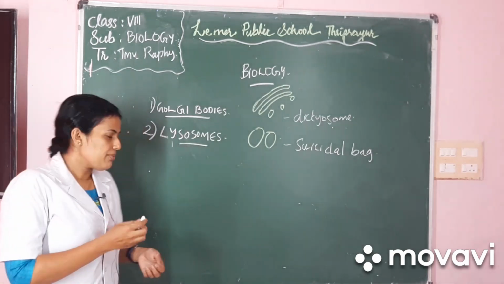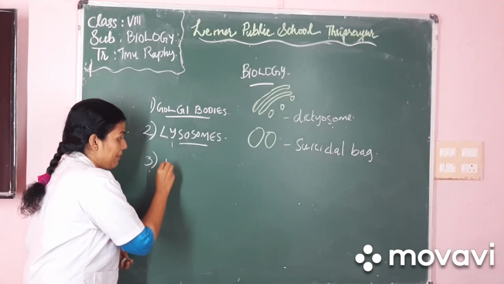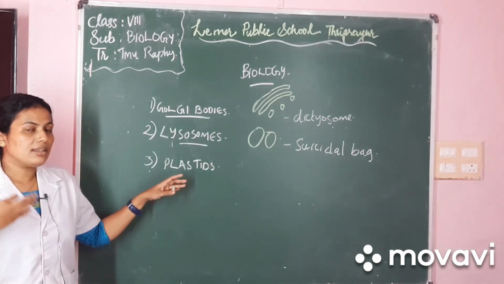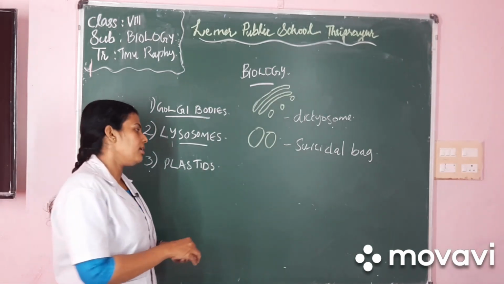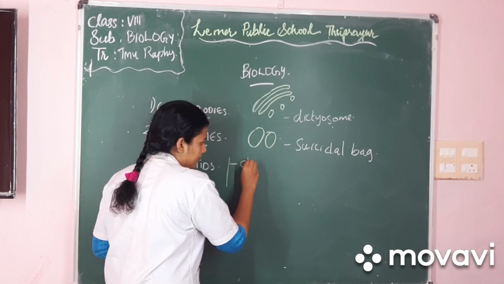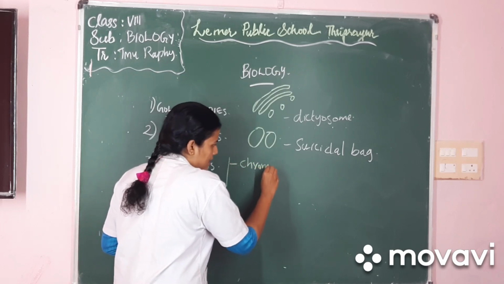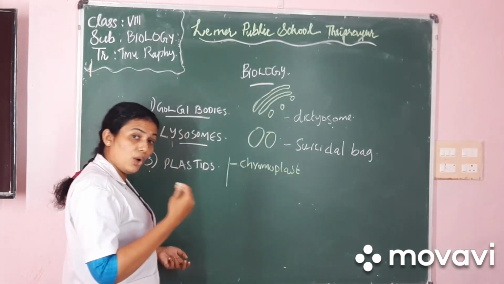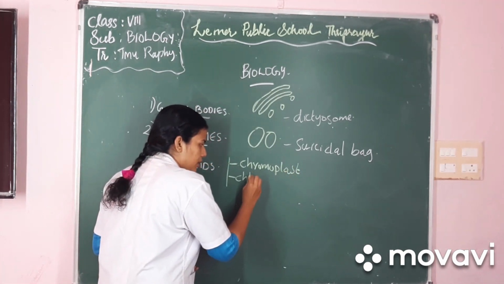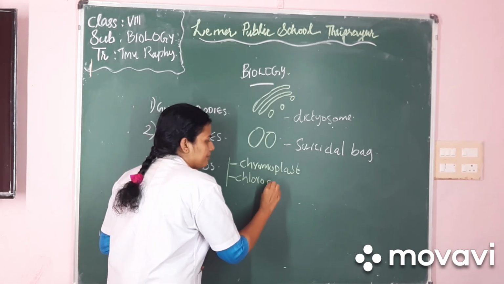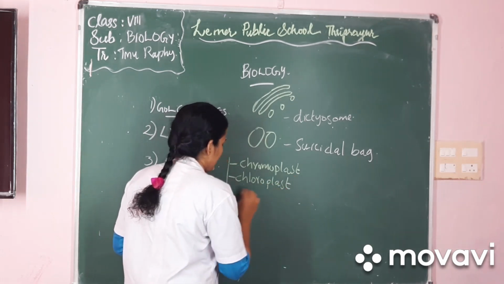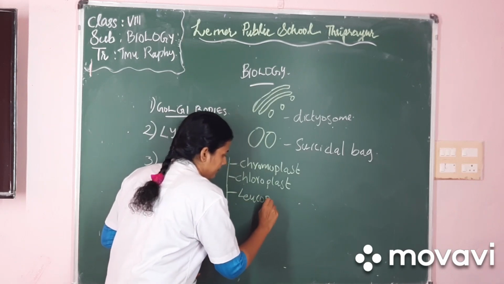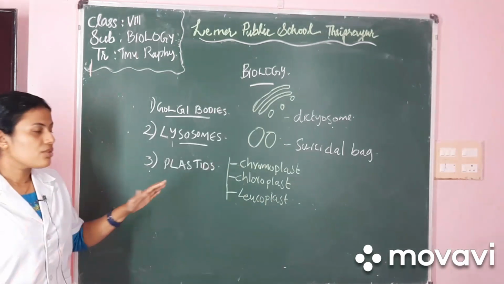Now the third type of organelle we are going to learn today is plastids.